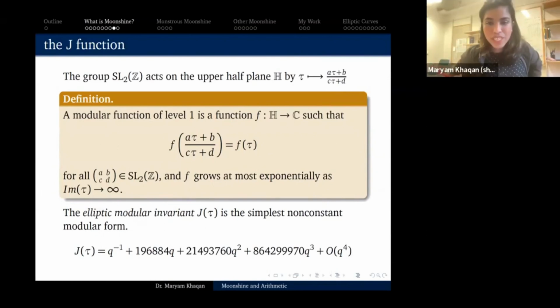So these are just Fourier coefficients. It's the same thing as when you write the sine function as its Fourier series, you get 3 factorial and 5 factorial. So in a similar way, you can find where 19684 comes from, or 214.